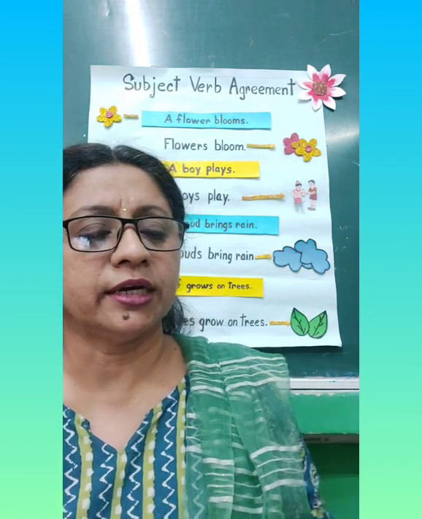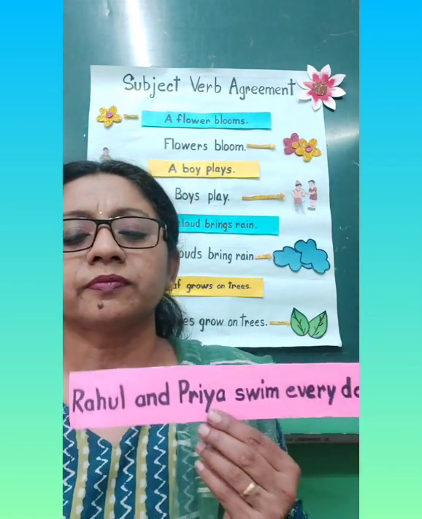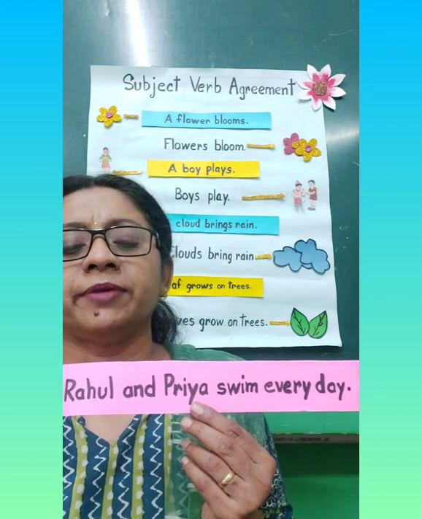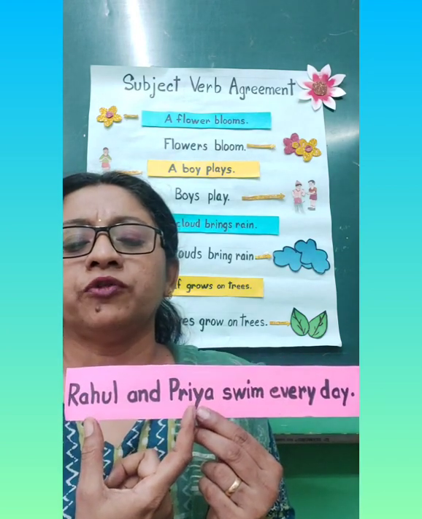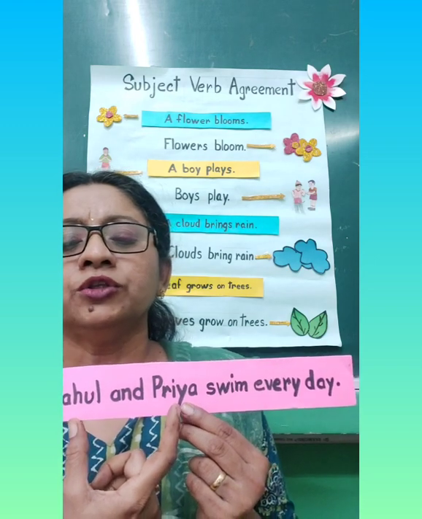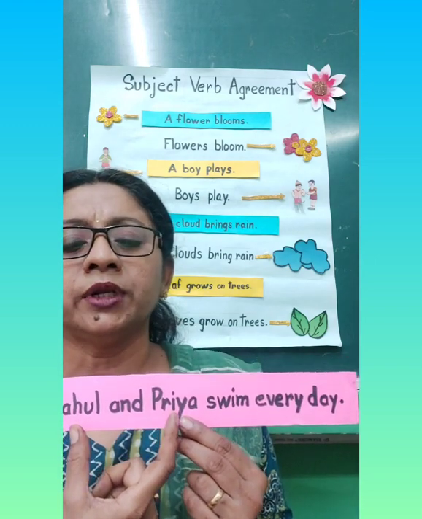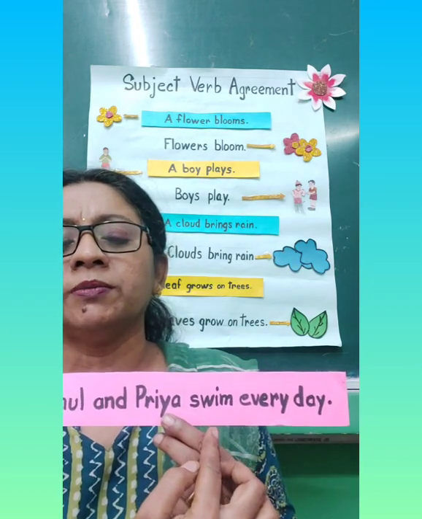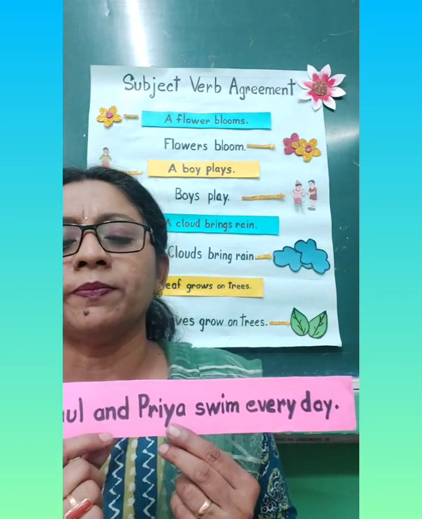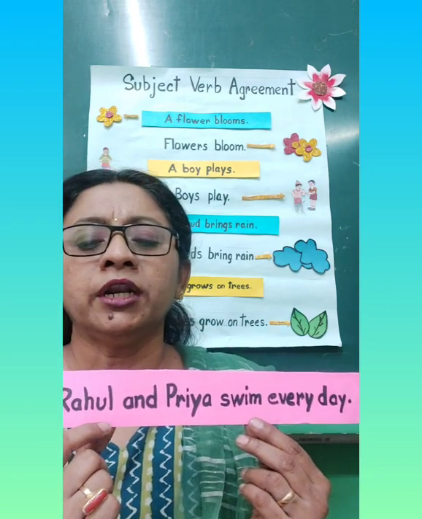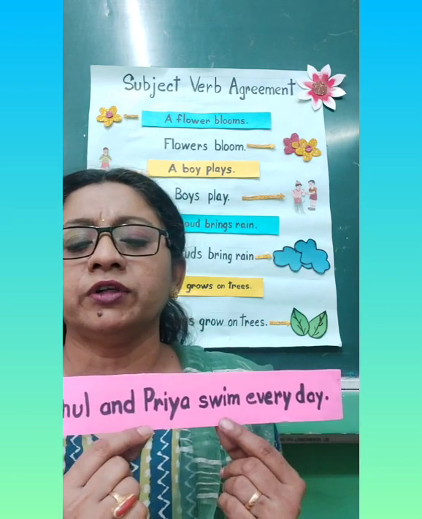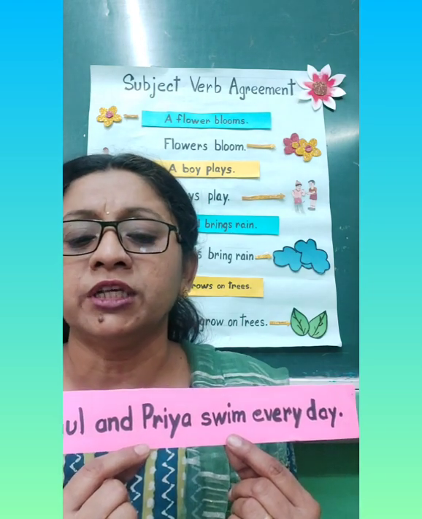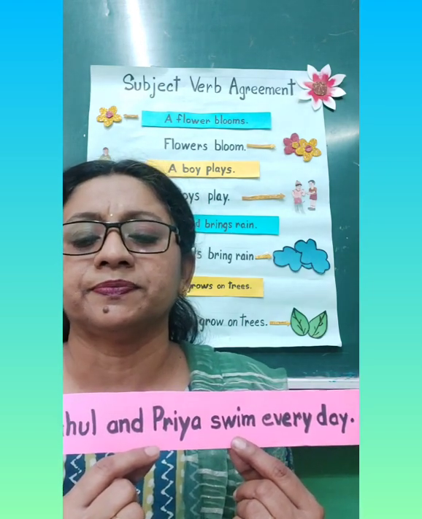Now let us look at another sentence. Rahul and Priya swim every day. Here two people are involved, Rahul and Priya. So that is plural, that's a plural noun. With a plural noun we will use a plural verb, that is swim. So with the plural noun Rahul and Priya we will use a plural verb swim. Remember, a plural verb does not have an s in it.